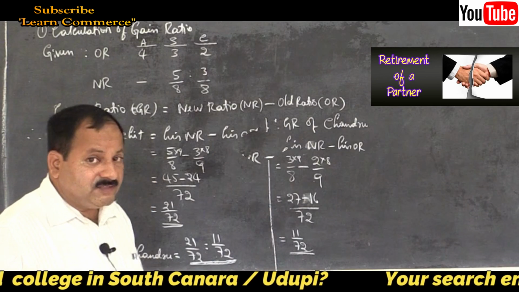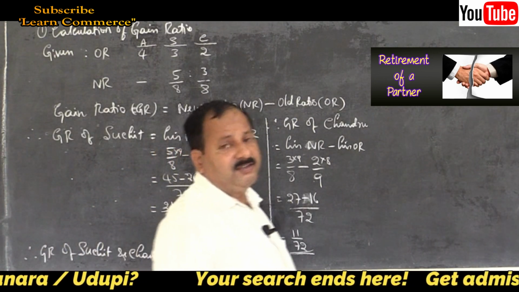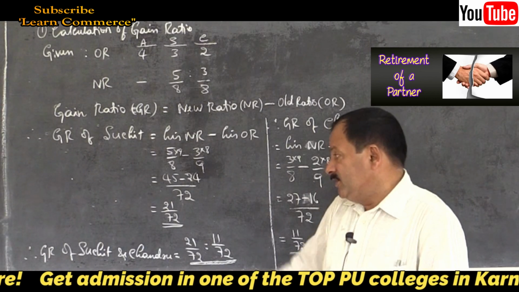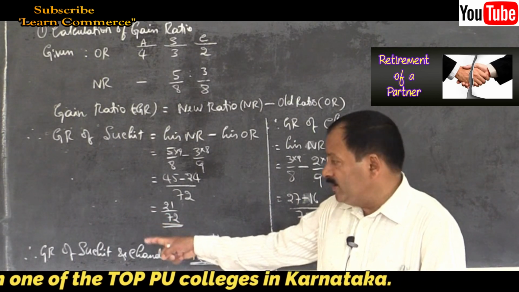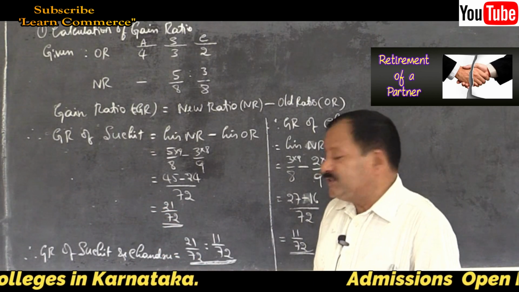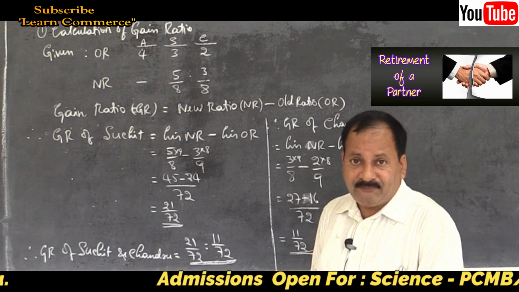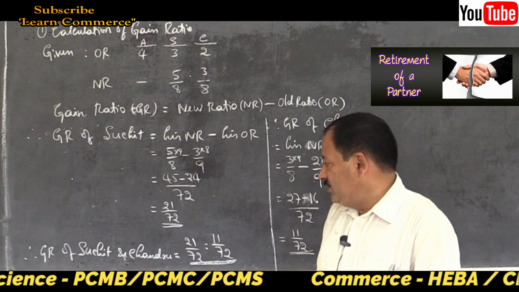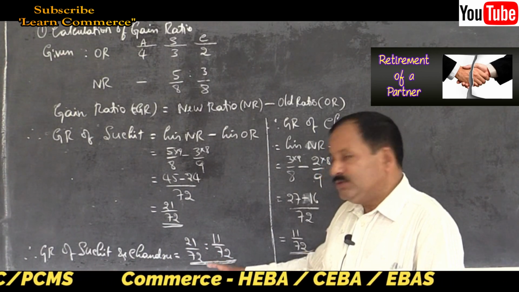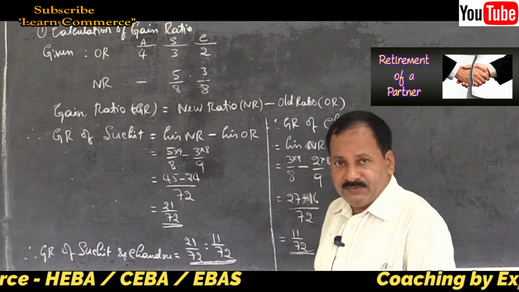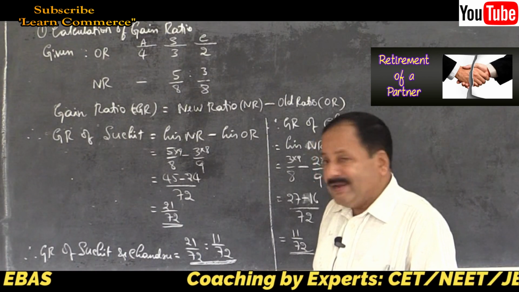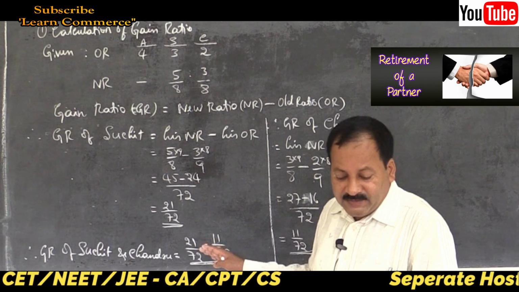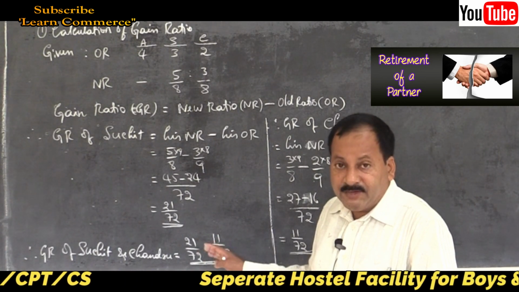So, you got the answer, but you have to write one more sentence, that is the final answer. Therefore, gain ratio of Suchit and Chandru is equal to 21 by 72 is to 11 by 72. Keep it as it is. In your answer, gain ratio is given as 21 is to 11.